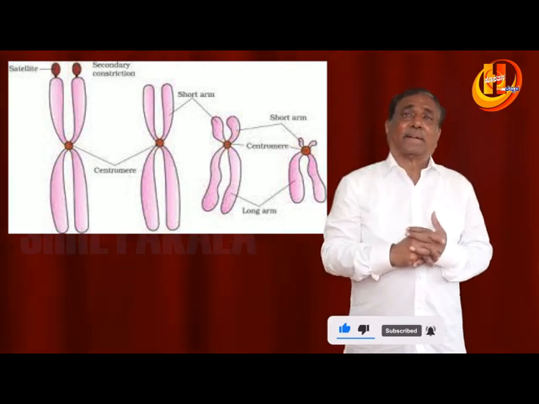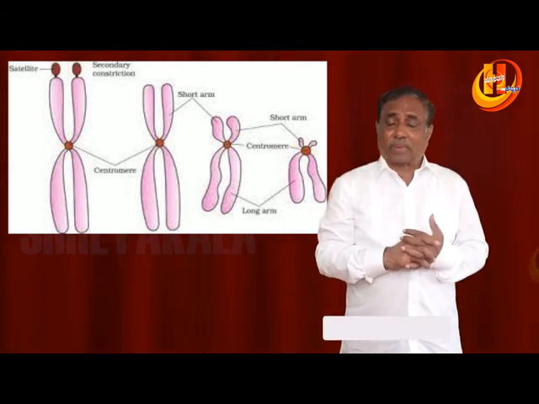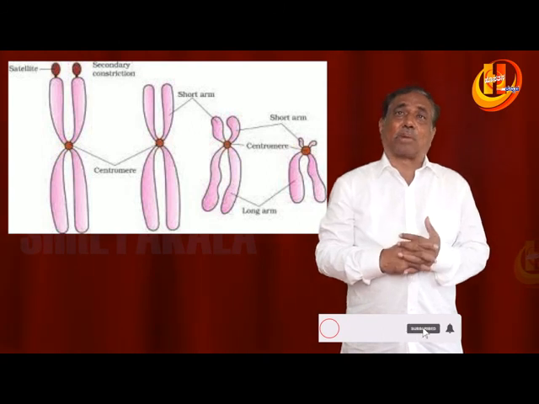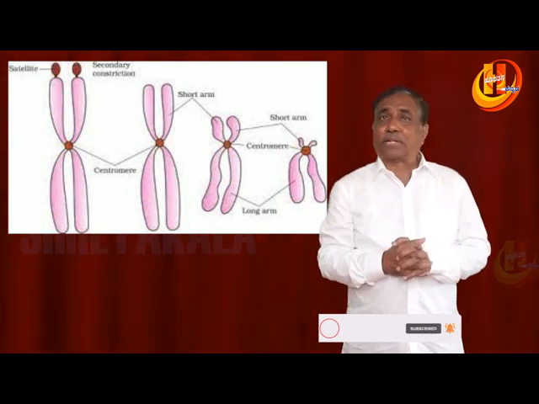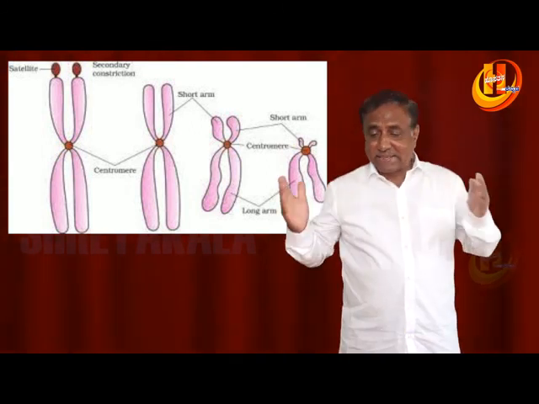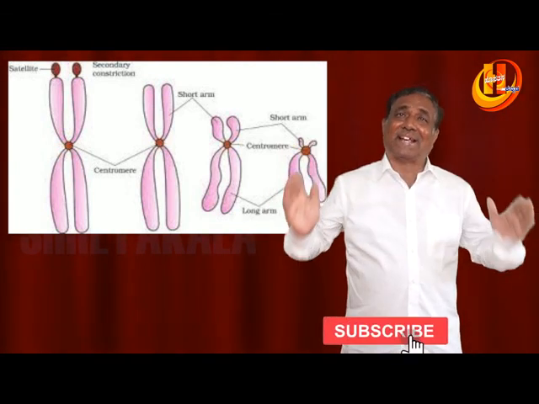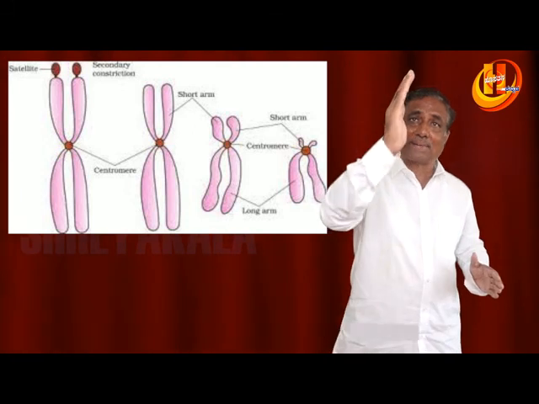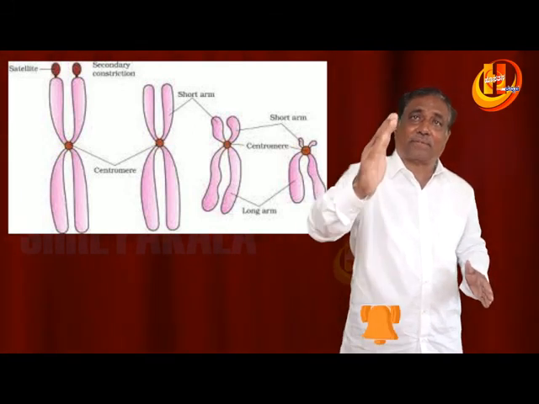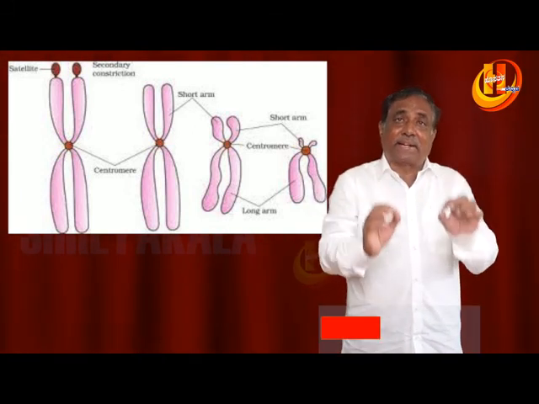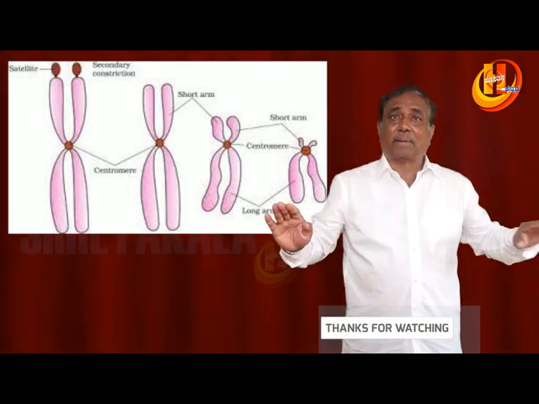The last aspect here is the microbodies. Microbodies contain enzymes, and they are present in both plant cells as well as animal cells. So this is about the cell, the unit of life, in detail. Please read sentence by sentence. That is very, very important for your NEET examination.